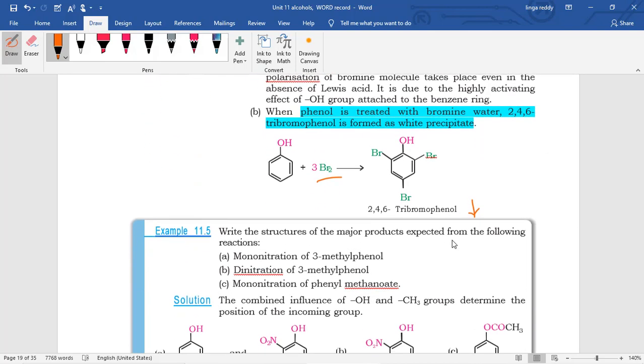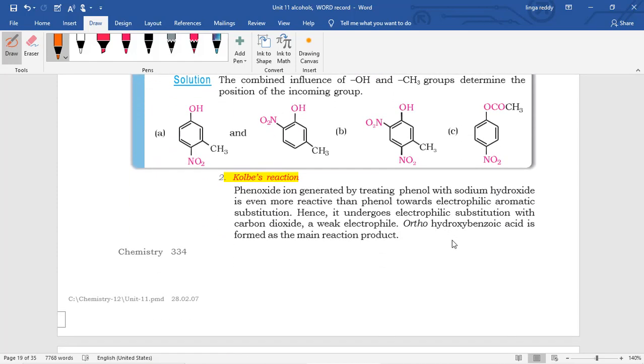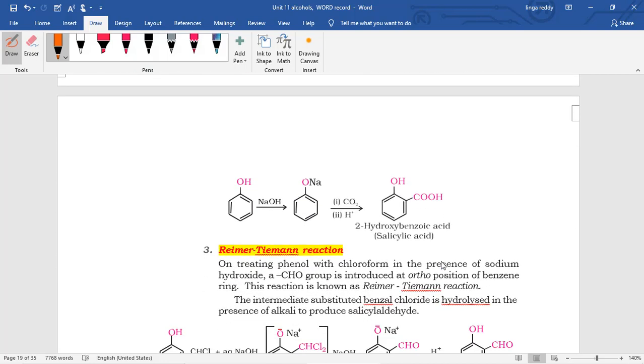Next, is it clear? Next, the Kolbe reaction. These named reactions are very important. For Kolbe, just remember coal. Burning of coal produces carbon dioxide. So like that you remember, in the Kolbe reaction we will use carbon dioxide.